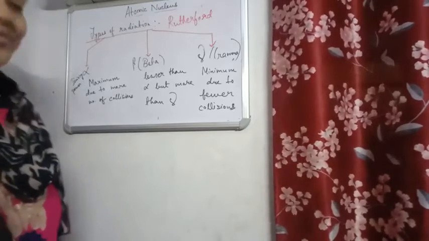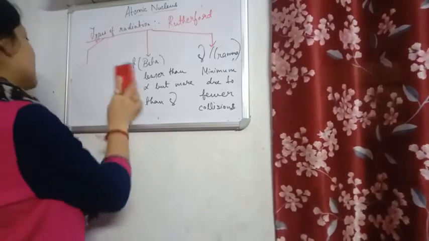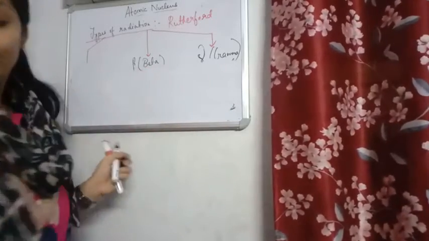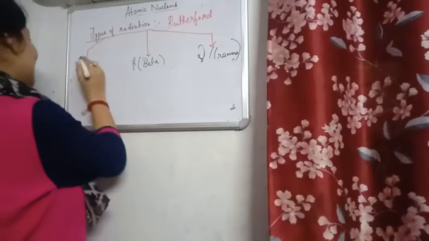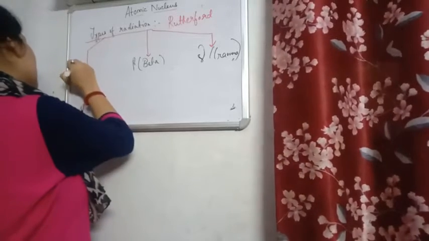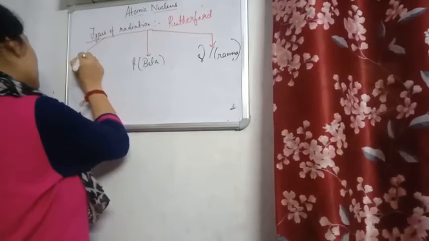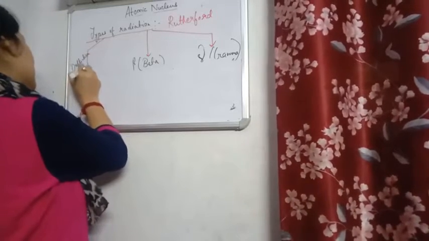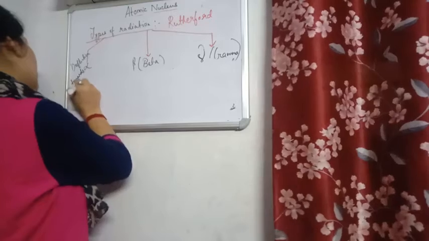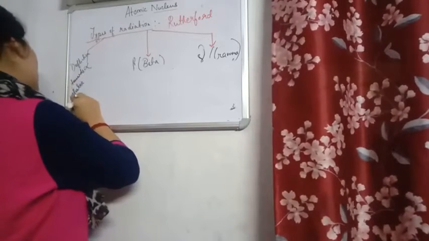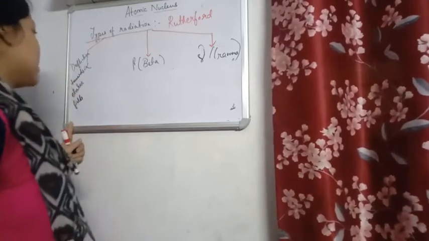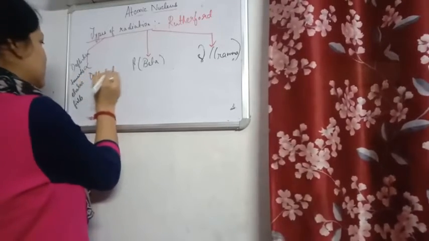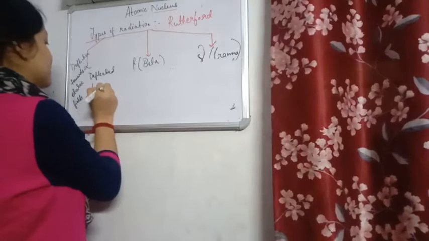Last property, deflection towards electric field. Alpha particles are positively charged, so they will get deflected towards the negative plate.